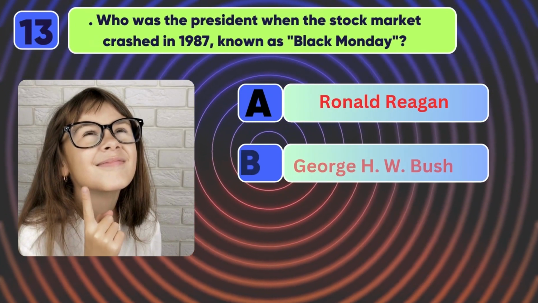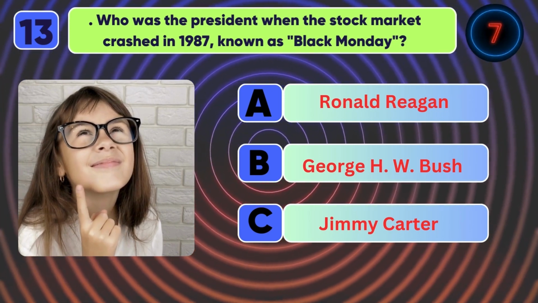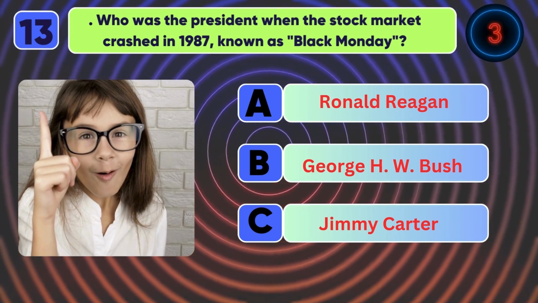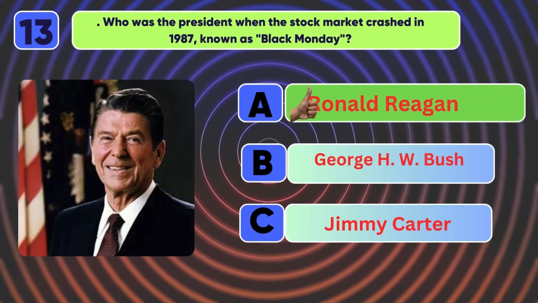Who was the president when the stock market crashed in 1987, known as Black Monday? The answer is Ronald Reagan.